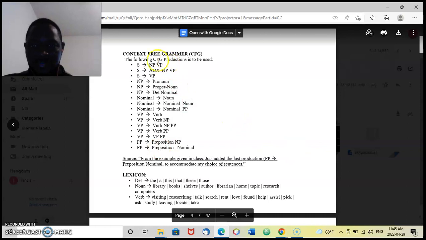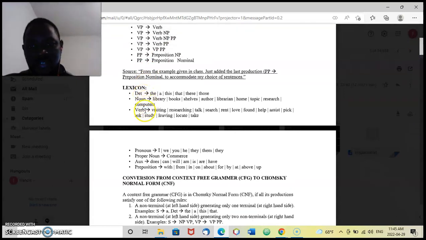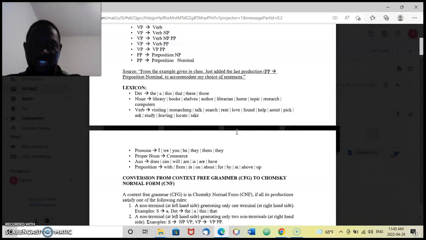After writing down this grammar, I added the lexicons: the determiners, the nouns, the verbs, the pronouns, the proper nouns, the auxiliaries, and the prepositions. These are based on the words I used in the sentences above, because I created these lexicons having the sentences in mind.